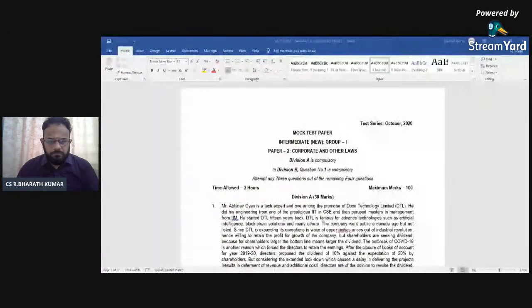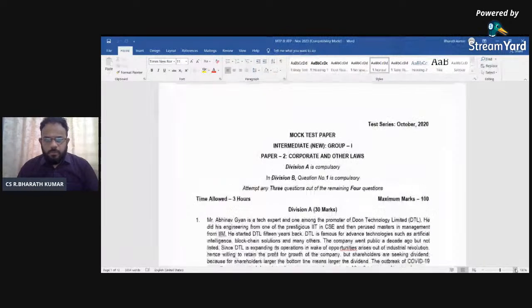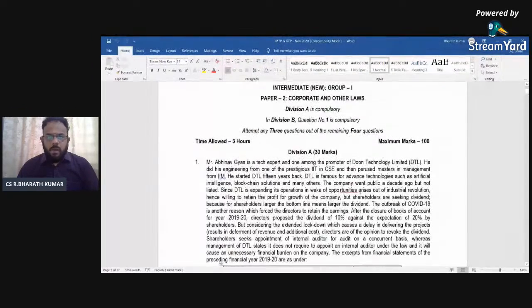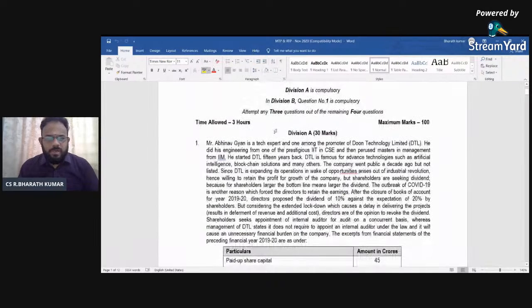Now we'll go inside the MTP and try to see what are the things that we need to cover. Now let's go inside this. I'll make it bigger. Now we can accordingly see what are the MTP questions that we have. Listen carefully. I have brought in both the old syllabus and the new syllabus. I'll also underline the keywords, so let's see how far you are able to remember. Now, see the question here. I will quickly underline also when we want to.